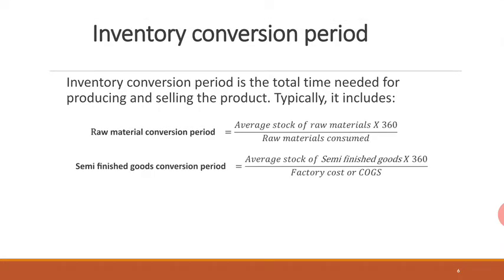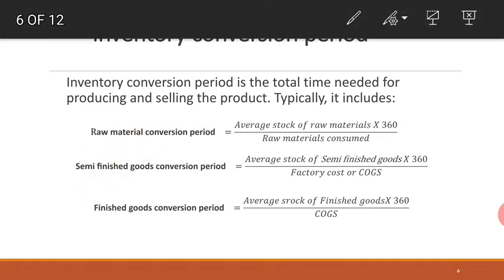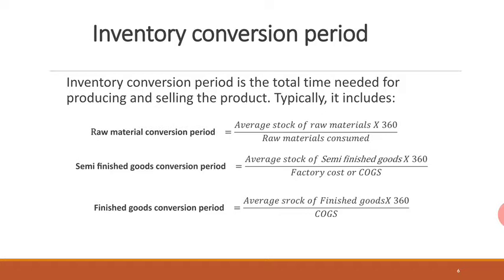Inventory conversion period. Under inventory conversion period, we have three types of inventories which we have already studied in the past. The three types of inventories are raw material, semi-finished goods and finished goods. So how do you calculate inventory conversion period? We have to calculate raw material conversion period, semi-finished goods conversion period and finished goods conversion period, and the sum of all these three will give you inventory conversion period. Now conversion period can also be called turnover period.